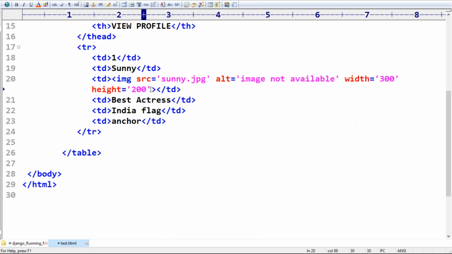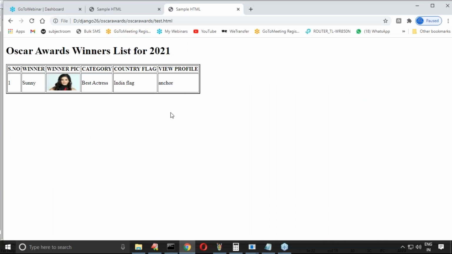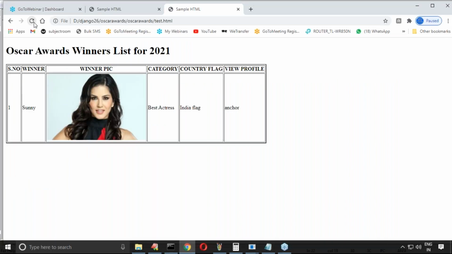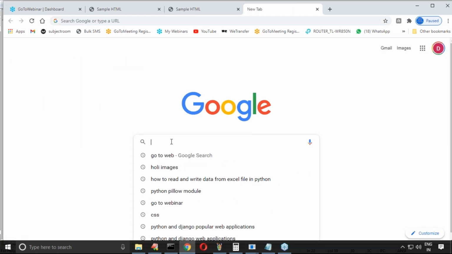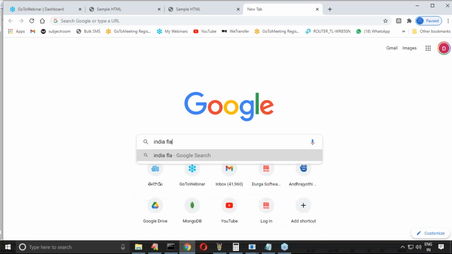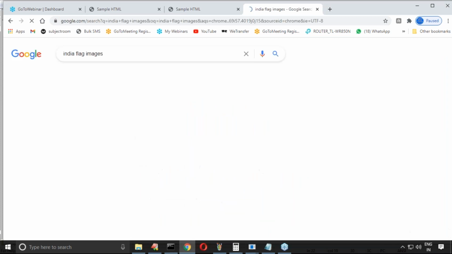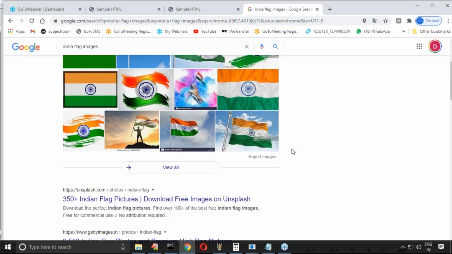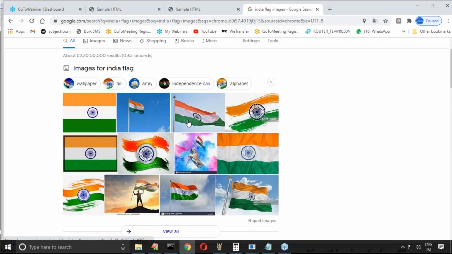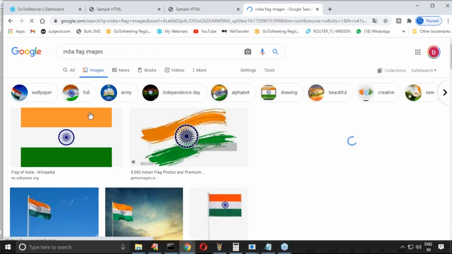Height and width. The India flag must be required. So from Google, is it possible to take it from Google? India flag images. This one is good, or otherwise this one seems to be good.